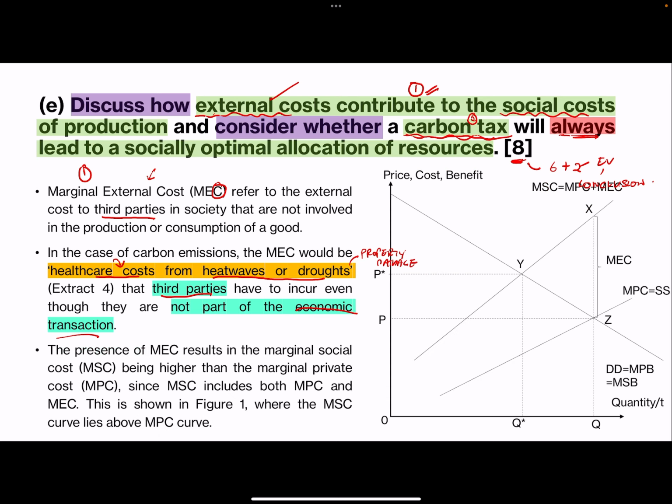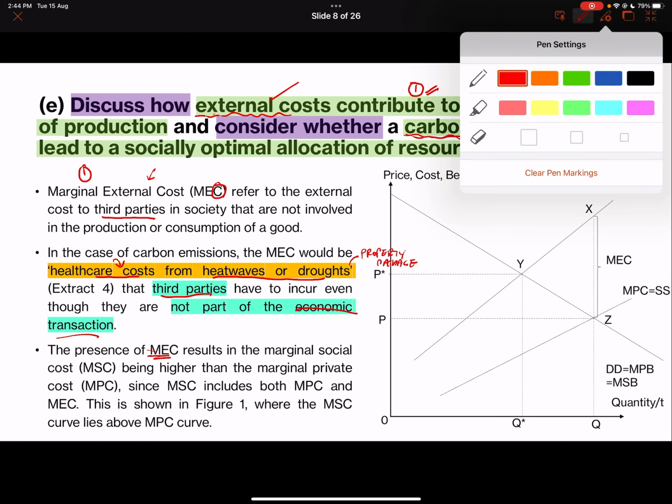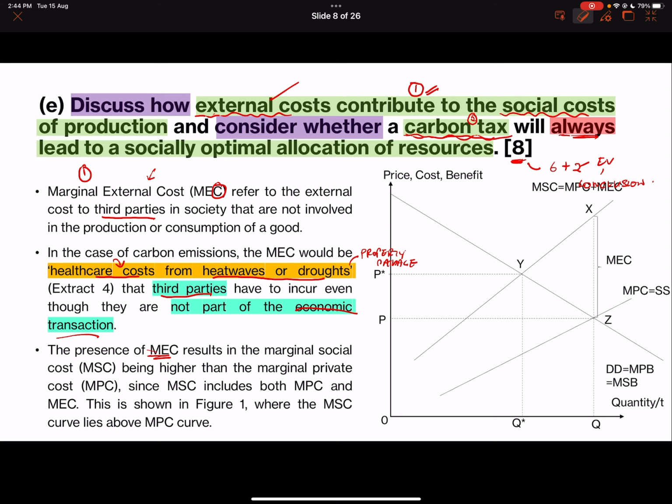Okay, so the presence of the MEC, now I'm trying to relate it to social cost. Maybe let's use a different color, orange. So then social cost, 1B. Social cost will be here. We want to link to social cost because that's what the question is asking us for. So, external costs and how they contribute to social costs.